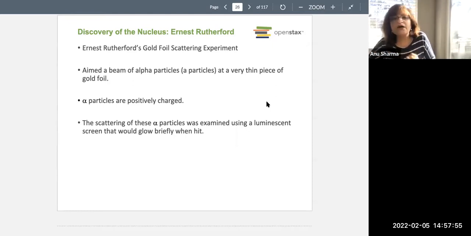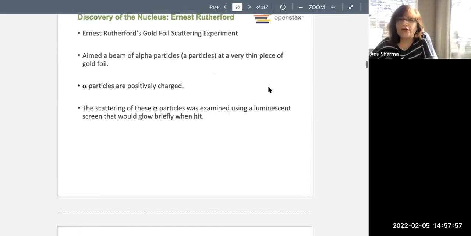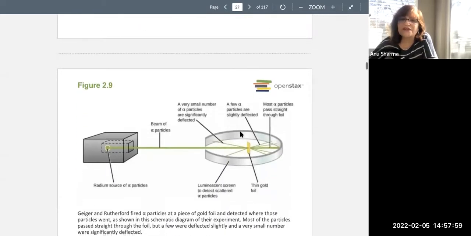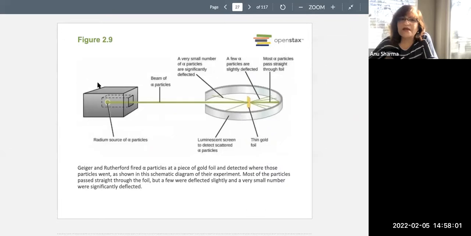So Ernest Rutherford came up with his gold foil scattering experiment. He put radium as a source of positively charged alpha particles, and a luminescent screen to detect the scattered particles.